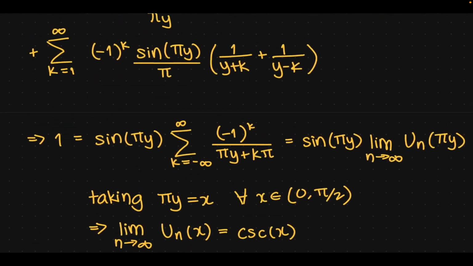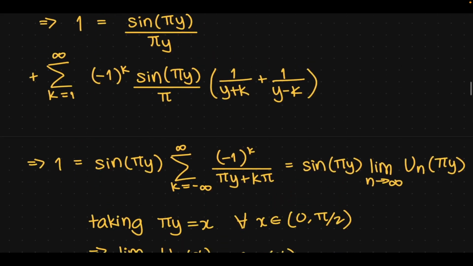So we have 1 equals sine pi y, and sum from k equals minus infinity to infinity. We can club both these terms in this compact way: minus 1 to the k over pi y plus k pi.